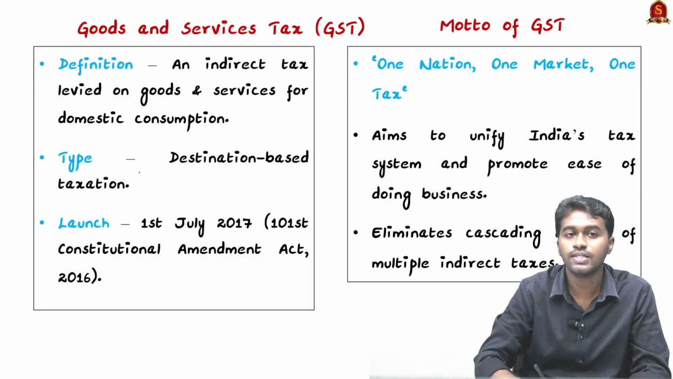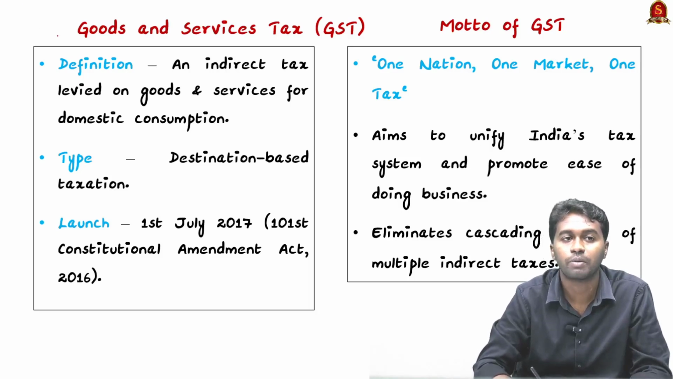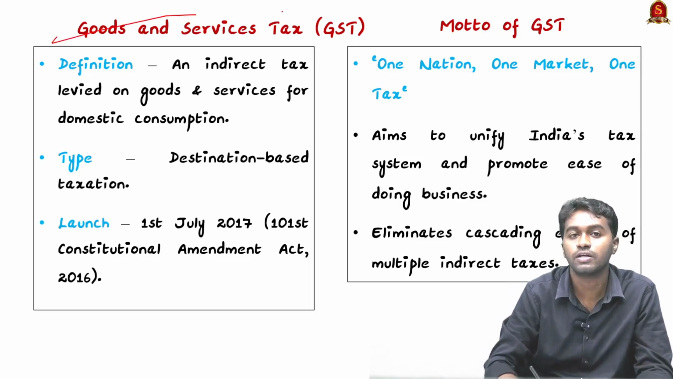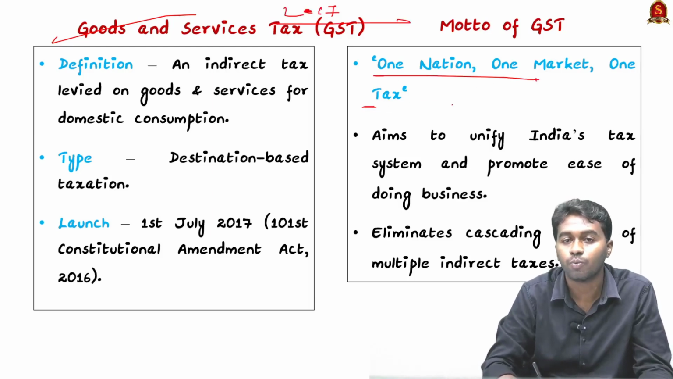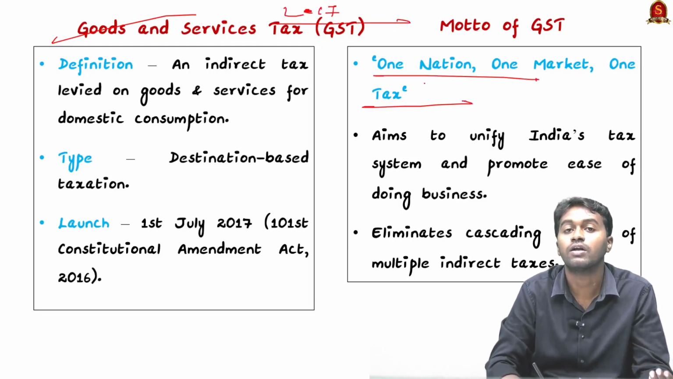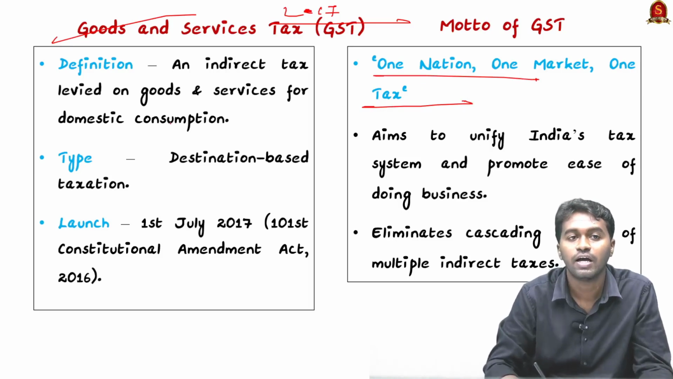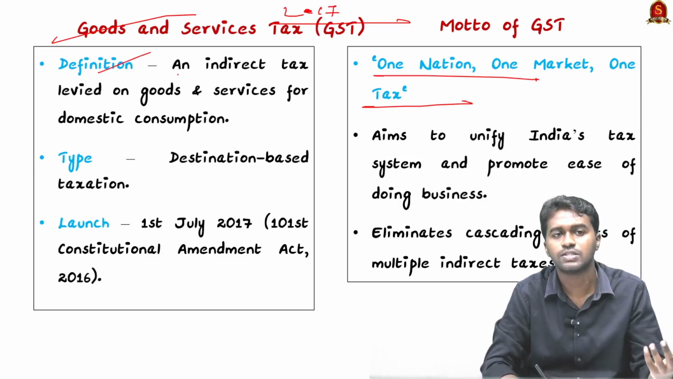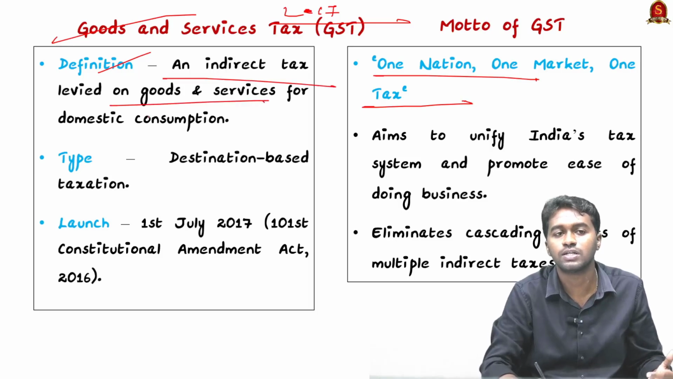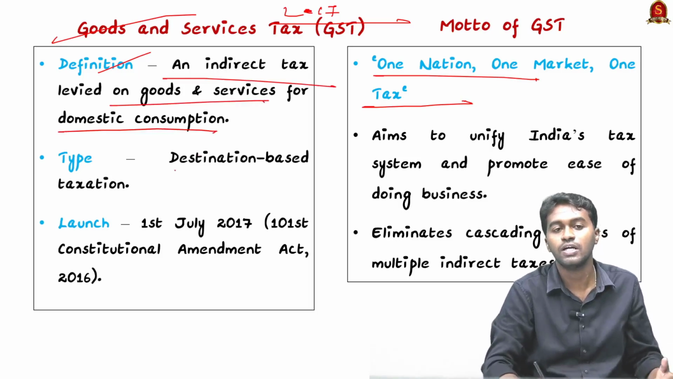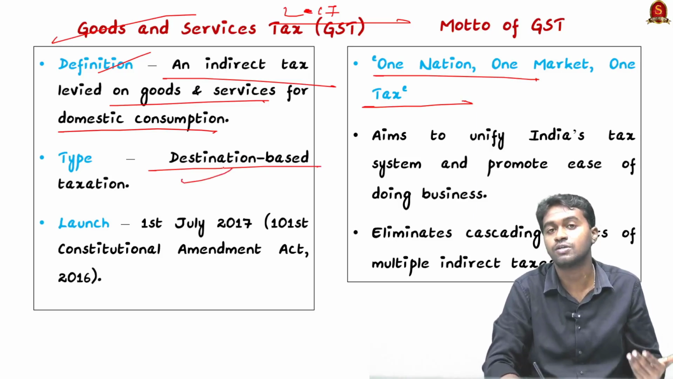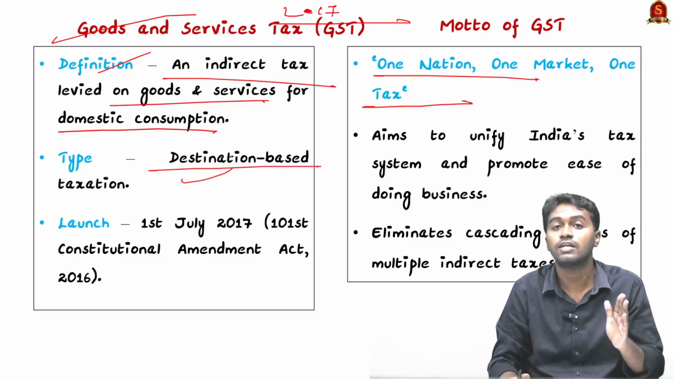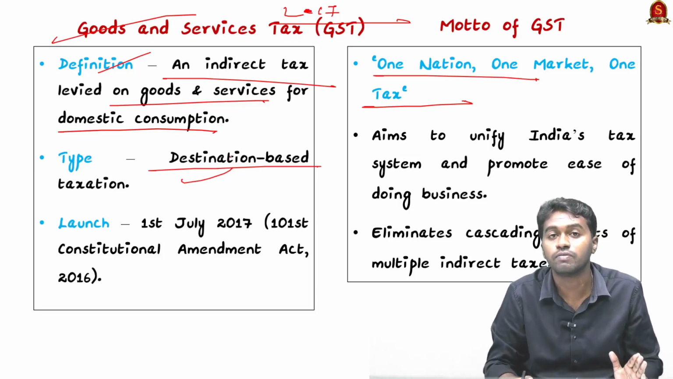So coming to the GST, it is a static part. We know that it was implemented in the year 2017, with the motto "One Nation, One Market, One Tax" through the 101st Constitutional Amendment. Coming to the definition, we will see it is an indirect tax levied on goods and service for domestic consumption, and the type, it is not origin based, it is a destination based taxation, which means the tax will be levied at the place where the goods and service is consumed.